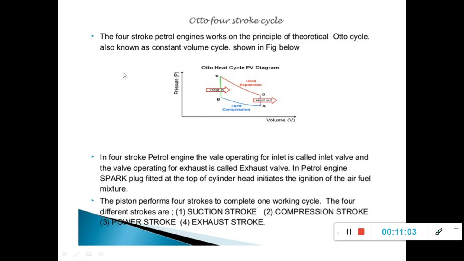So among these 4 or 5 processes, all the cycles have some of these. This Otto cycle consists of two constant volume processes and you can see two isentropic processes. In the TS diagram you can see straight lines for A, B, C, D. You can see the straight lines.